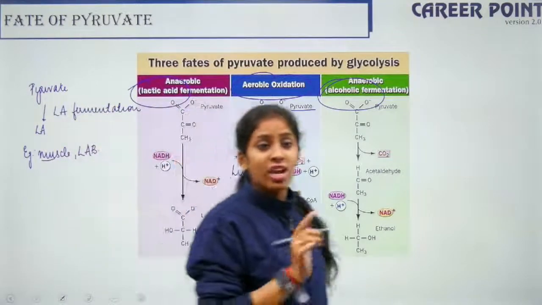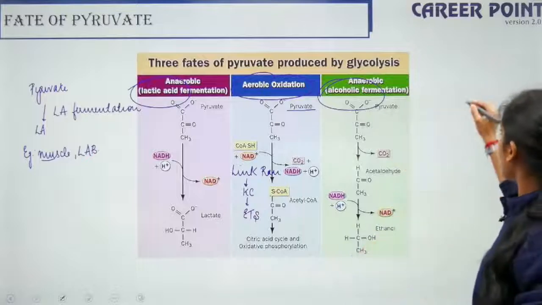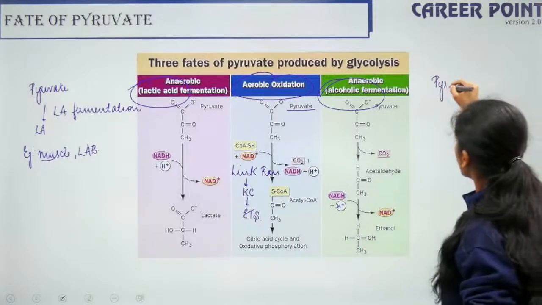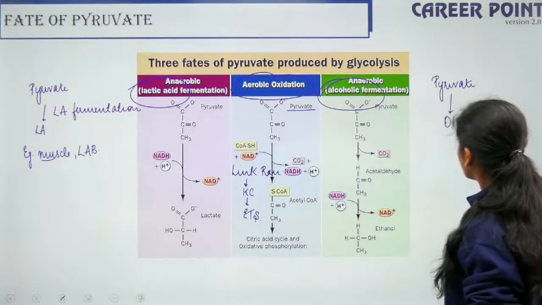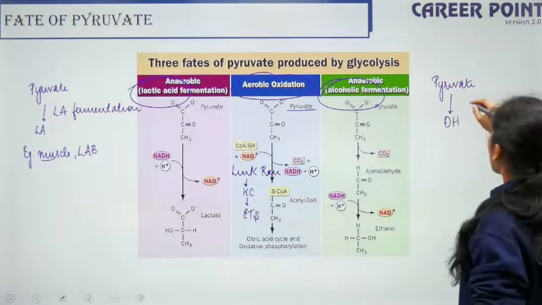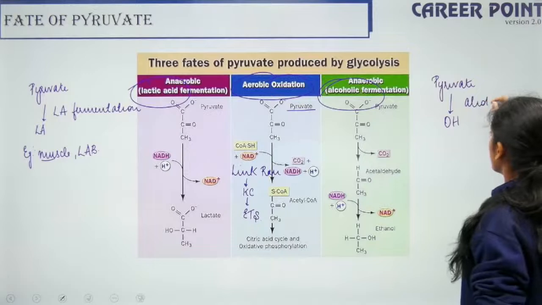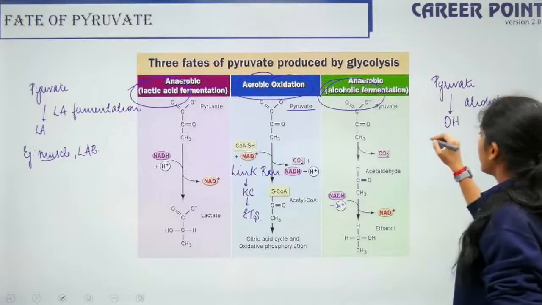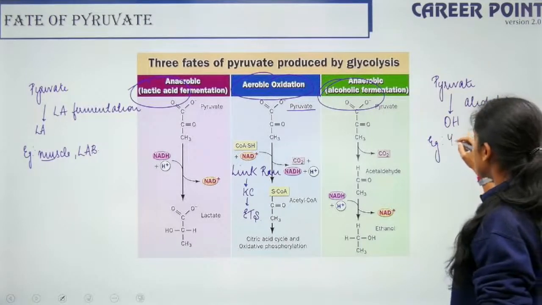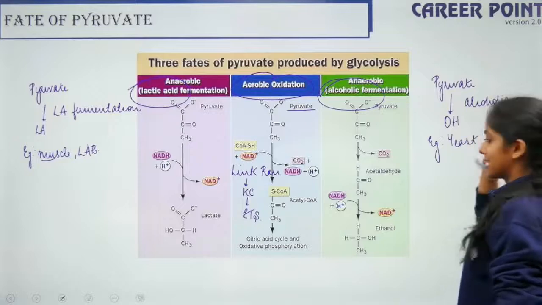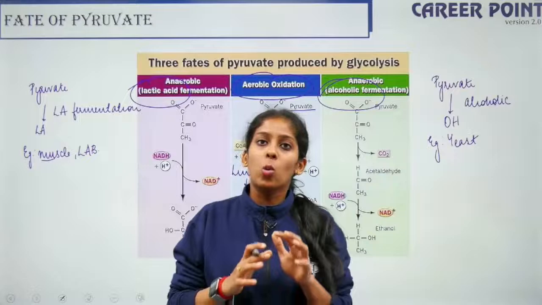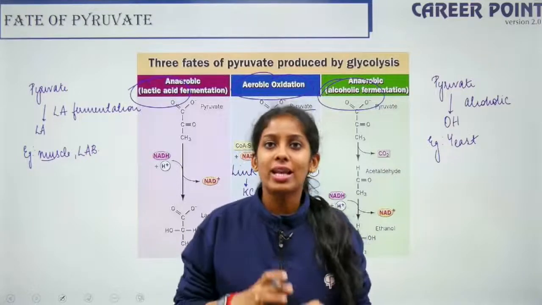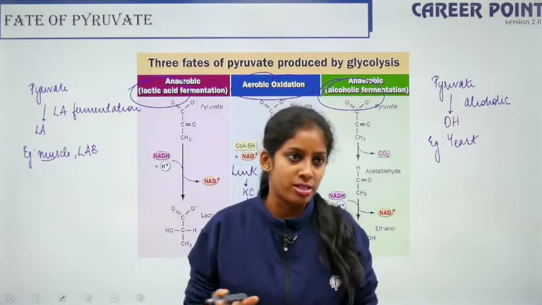In certain anaerobic organisms, your pyruvate can be converted into alcohol. This is alcoholic fermentation, which can be seen in organisms like yeast. Fine. So with this, I have covered glycolysis as well as the fermentation process.